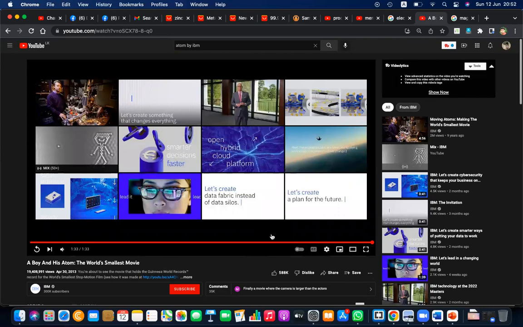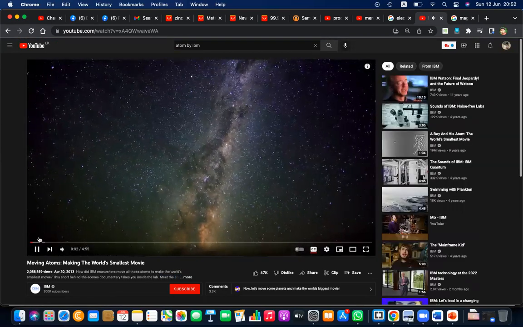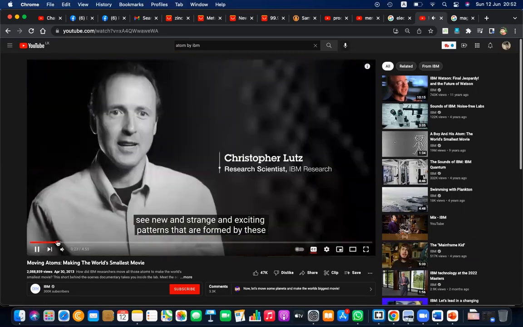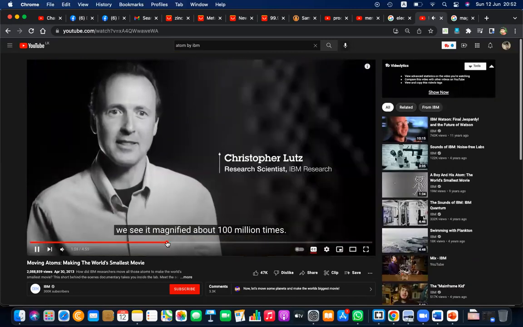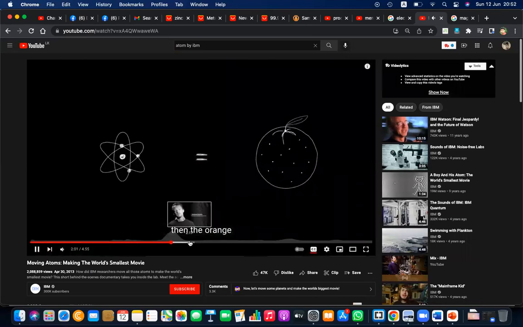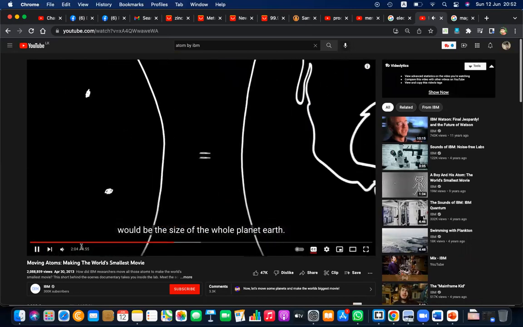Okay, so you can just further explore, see how the movie was made. So you can see how filmmaking was done. So using the electron microscope, and by just moving these things, you can just go and see this, right? There are videos. If an atom is the size of an orange, then the orange would be the size of the whole planet.